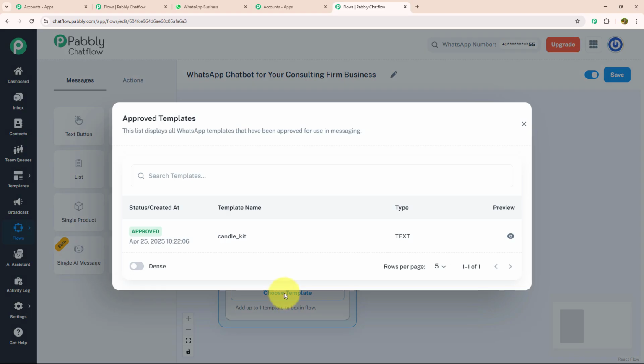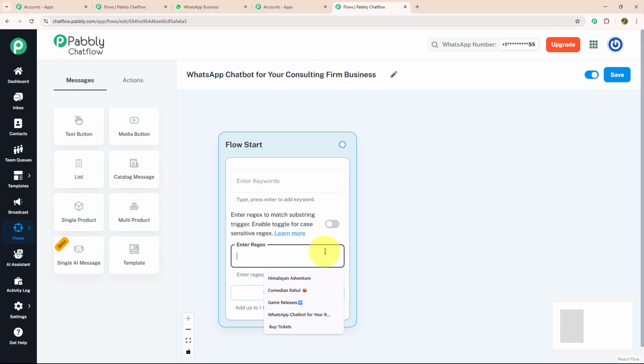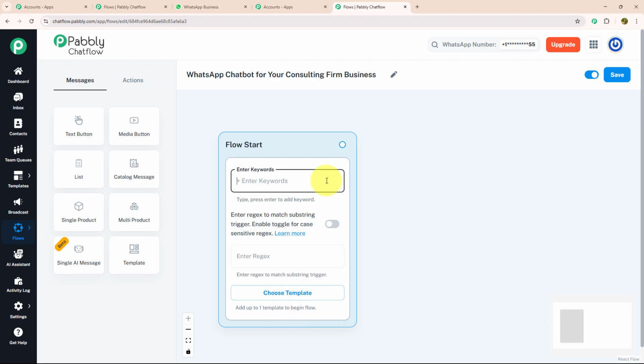Choose template is a feature where you can choose your created template to give personalized touch to your chat. Regex are the regular expression with special pattern or sequence of character used to find match or filter specific text. Keywords are the trigger message that your customer will put while initiating a conversation. As we got to know about all 3 features, today I'm going to use Regex, which will identify what my customer is trying to say.